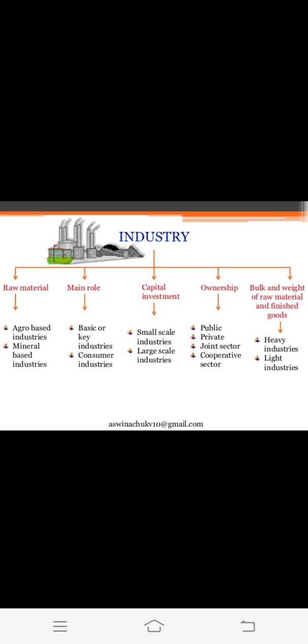As the word says, agro-based industries means the raw material is provided by agriculture. Secondly, mineral-based industries. Those industries which require minerals as the raw material are mineral-based industries. So on the basis of raw material, we have two types, agro-based and mineral-based.